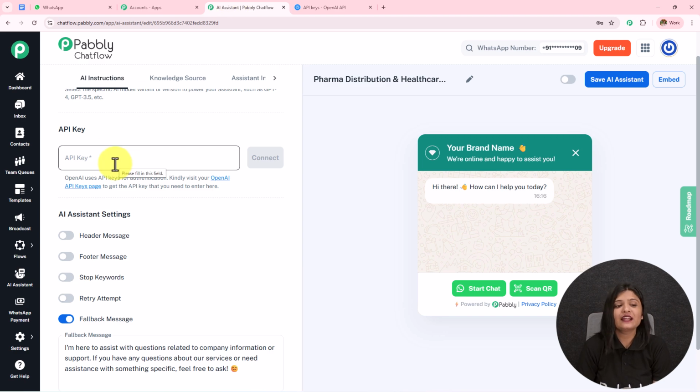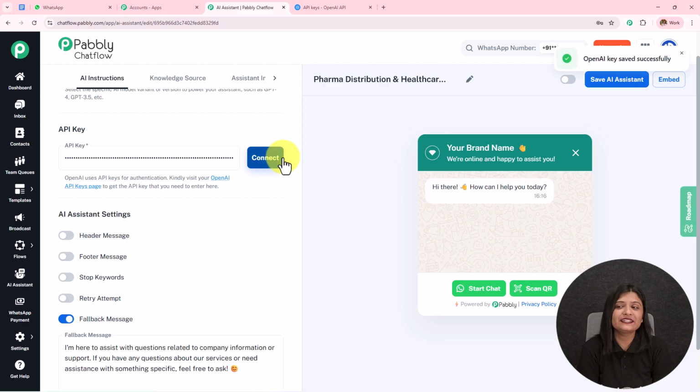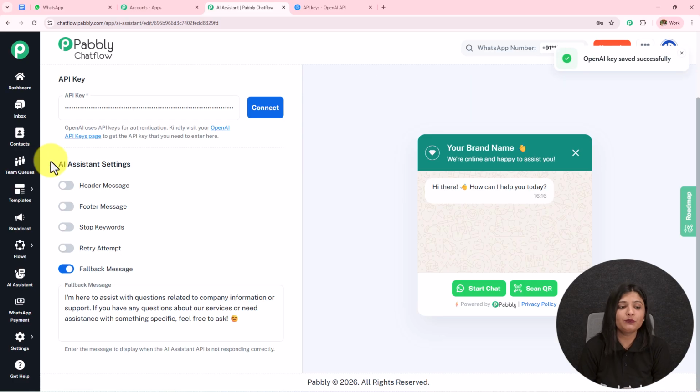Now here I am on a paid account of OpenAI, and it is necessary that you should also have a paid account of OpenAI. And after that I am going to enter the API key which I have already generated. After entering this API key, I simply have to click on connect, and you will see OpenAI key saved successfully. Now moving on to the next step, we have this AI settings.